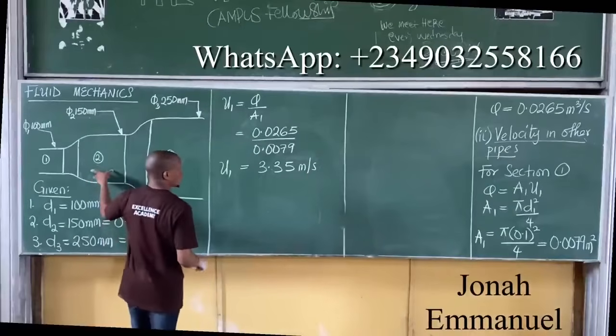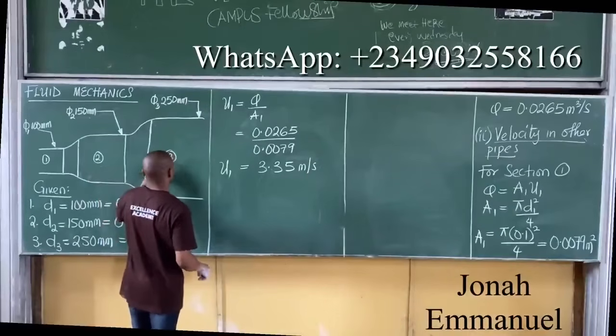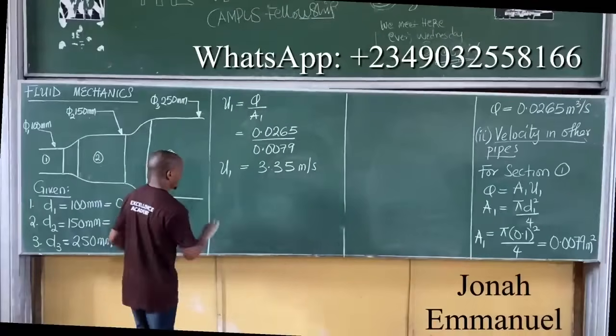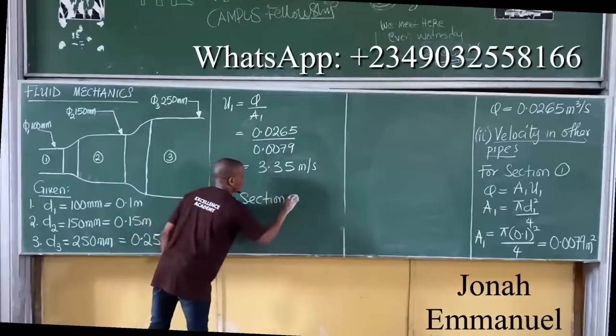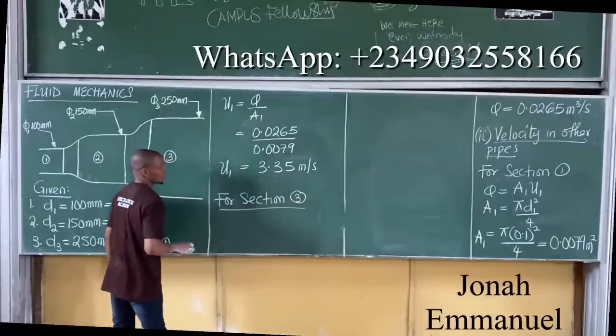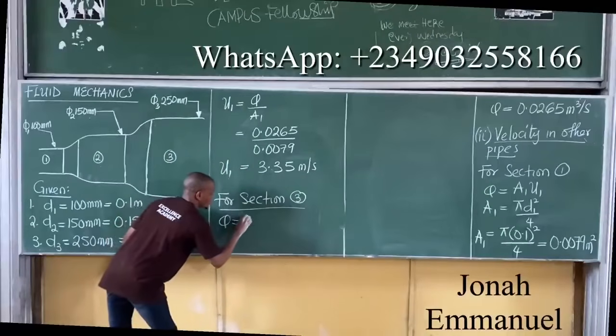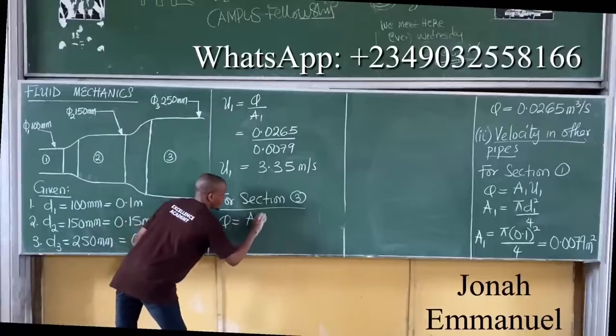We were given this as 1.5. So let's get velocity for pipe 3. For section 3, do the same thing. You have that Q is equal to A3 U3.